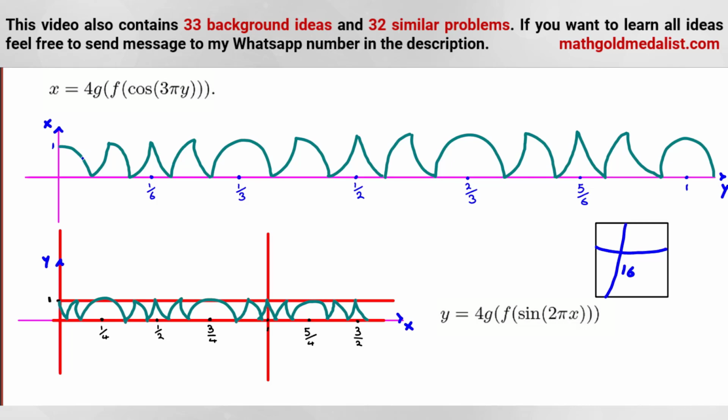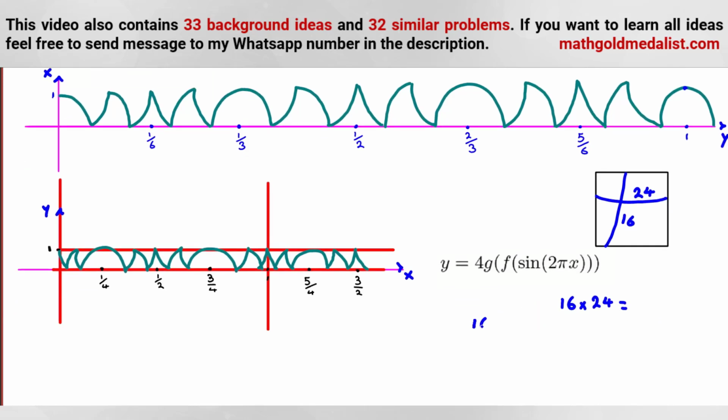We should calculate this too. 1, 2, 3, up to 24, until this part. 16 and 24. So we can say we have at least how many intersections? 16 times 24, which is, let's calculate this. Is it 384? I calculated this before. So 6 times 4, 24, is 144. 24, as you can see, it is 384.